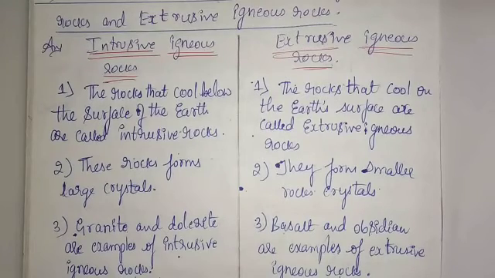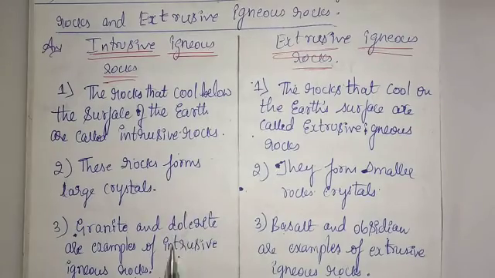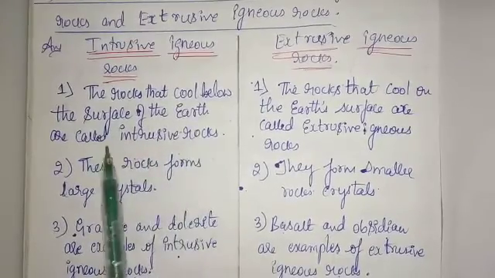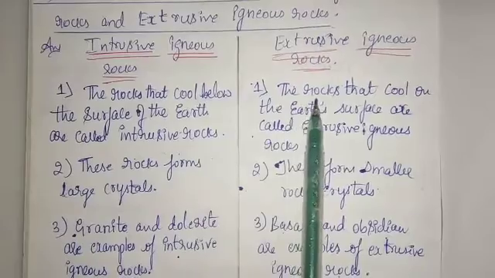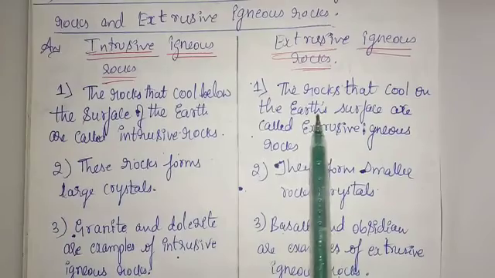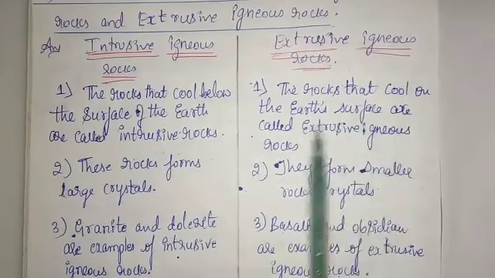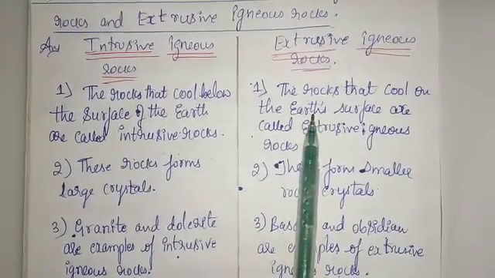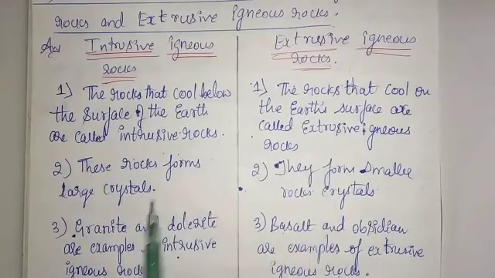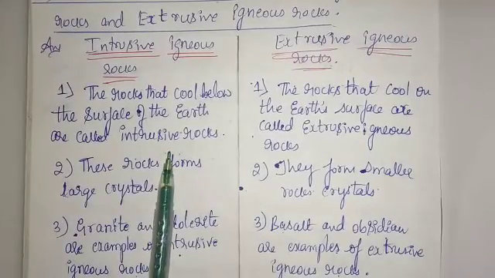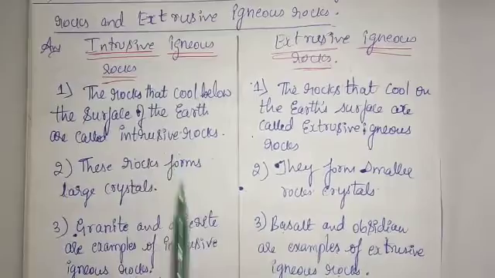So dear students, now we will see the difference between intrusive igneous rock and extrusive igneous rock. What does intrusive igneous rock say? These are the rocks that cool below the surface of the earth. They are called intrusive rock. And the rocks that cool on the surface, on the top of the earth surface, are called extrusive igneous rock. Intrusive rocks will be inside the earth. This will be the upper portion of the earth. These rocks form large crystals. That is, when the magma cools down, it becomes a crystal. That is intrusive igneous rock.